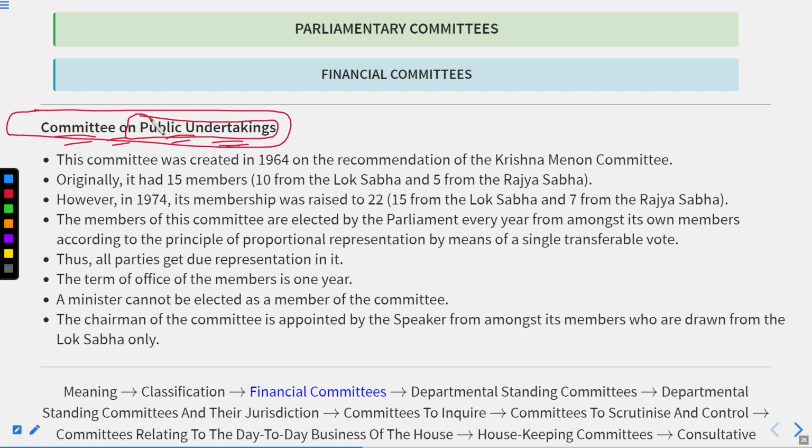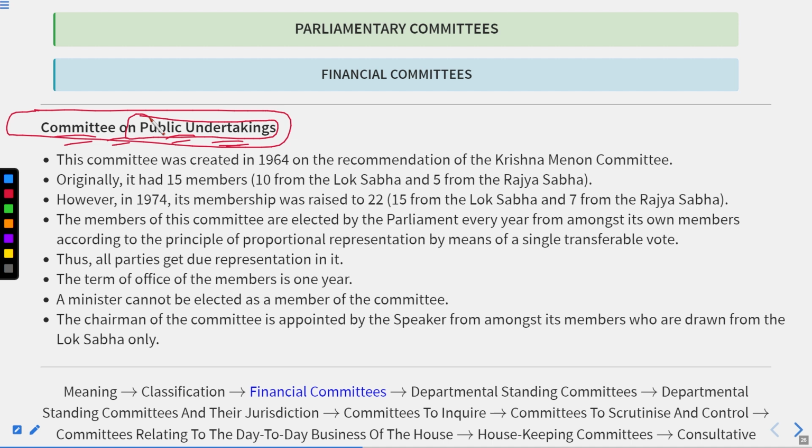Because these public undertakings are run by the government, they will require funding from the government. The government will provide the funding, and because they are businesses, they will generate revenue. Whatever revenue they generate is of a profit nature, and this revenue goes to the government.